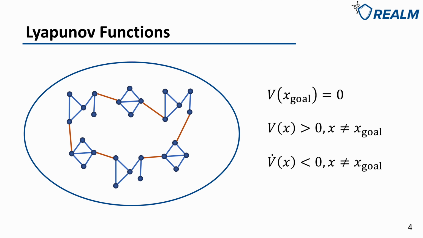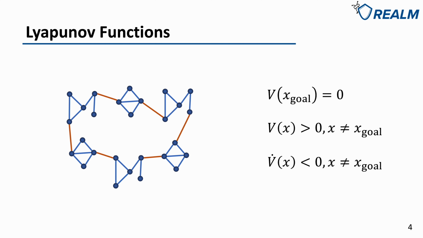So, are there any other ways to stabilize the system, preferably in a decentralized way? The answer is yes. The problem of decentralized controllers is the interconnected dynamics. If some states in one subsystem grow, they can also affect the states of its neighbors, and the neighbors of the neighbors, and finally back to itself. This can cause a vicious cycle and could finally make the whole system explode. But if we think in the opposite way, if after this loop the states actually get closer to the goal, then the system will be stable. This idea is similar to the small gain theorem.